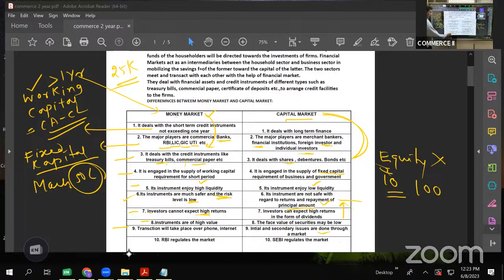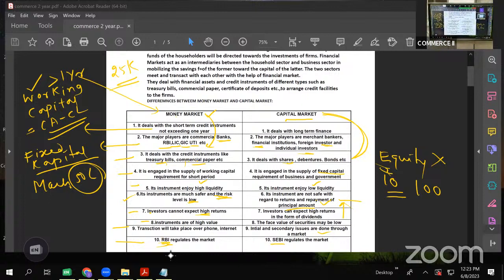Then, who is the regulatory body for a money market? Reserve Bank of India. Reserve Bank of India is the agency that regulates our money market, and SEBI regulates the capital market. SEBI stands for Securities Exchange Board of India. RBI stands for Reserve Bank of India.